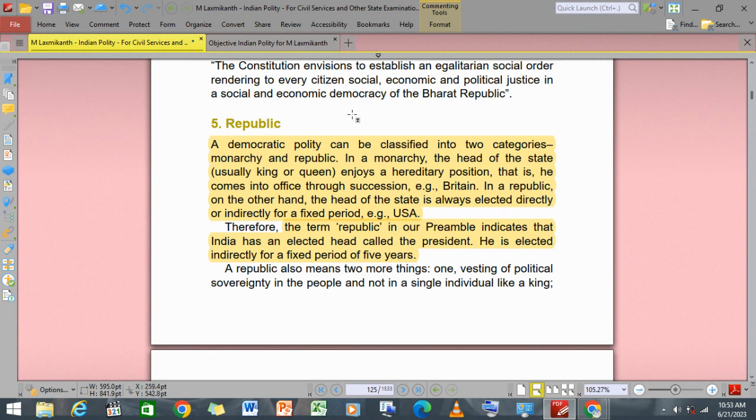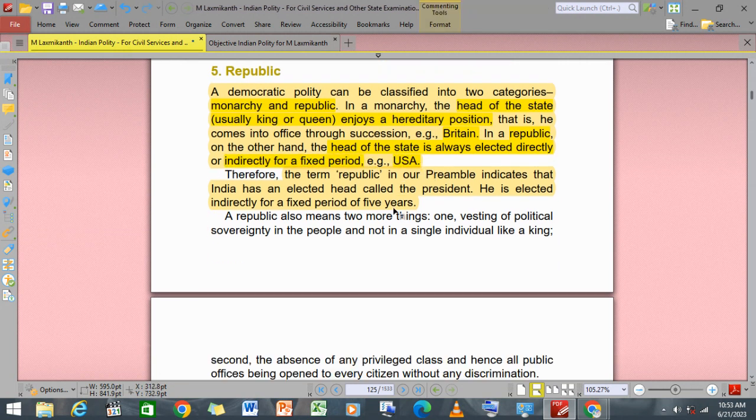Republic means a democratic polity, which can be classified into two categories: the monarchy and the republic. In a monarchy, the head of state, king or queen, enjoys a hereditary position, that is, they come to office through succession. Britain is an example of this. In a republic, on the other hand, the head of state is always elected, directly or indirectly, for a fixed period. Examples are the USA and India.